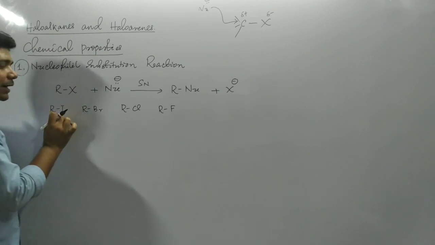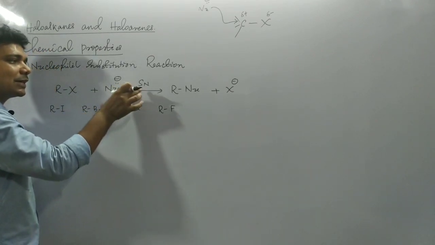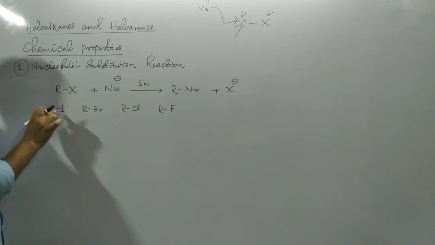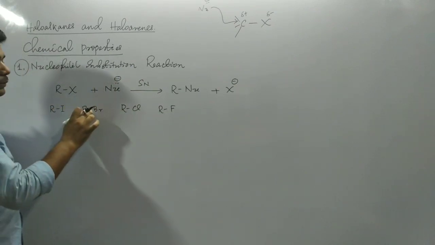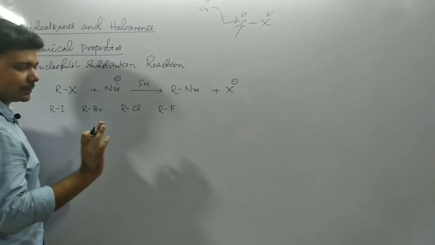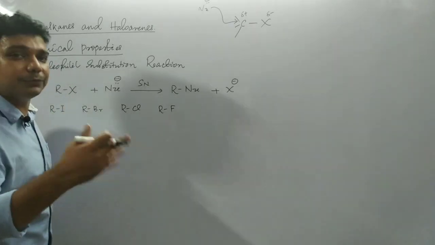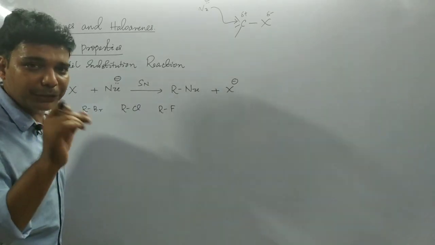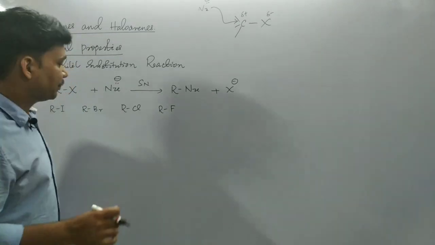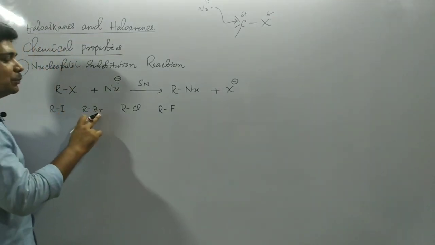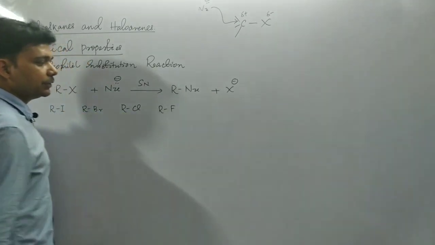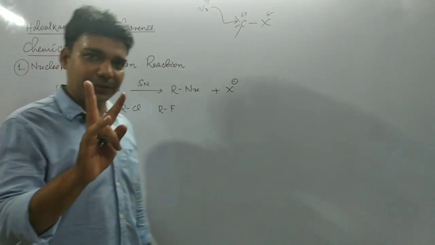So just to compare their reactivity towards such kind of reaction, we need to focus on the relative strength of these bonds first. And second, we need to compare the relative ability to leave. The leaving ability of iodide, bromide, chloride, fluoride. Such two factors are to be discussed here.